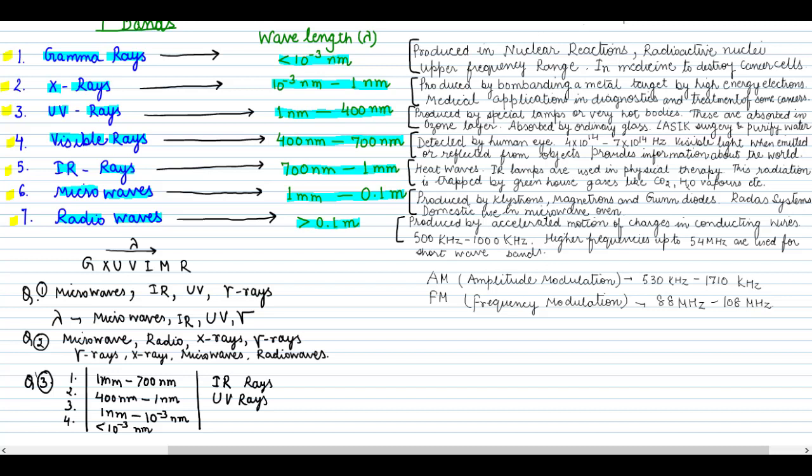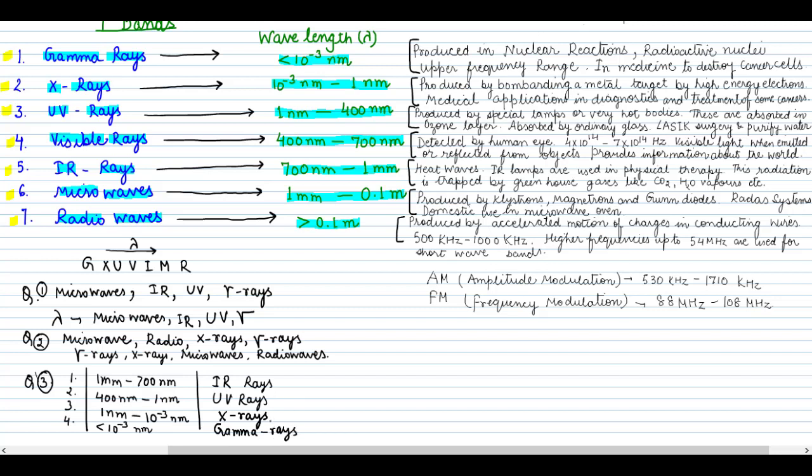Then 1 nanometer to 10 to the power minus 3. That means it is in the shorter wavelength, so that is our X-rays. X-rays typically have a wavelength of 1 nanometer, so whenever you see 1 nanometer and below, it should be X-rays. And less than 10 to the power minus 3, that is the shortest wavelength, so this should simply be our gamma rays. And this question is done.